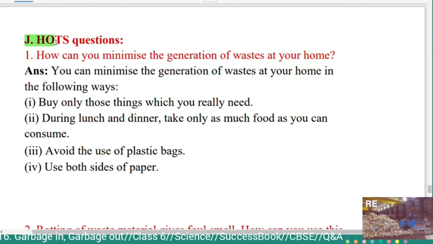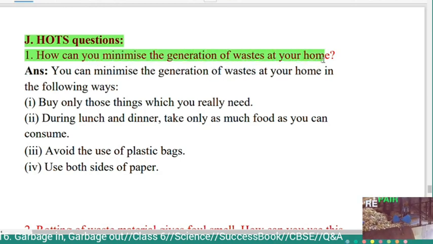Next, main J, HOTS questions. First question, how can you minimize the generation of wastes at your home? Answer: you can minimize the generation of wastes at your home in the following ways.